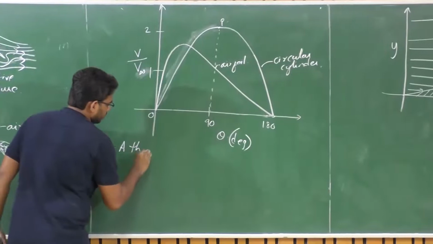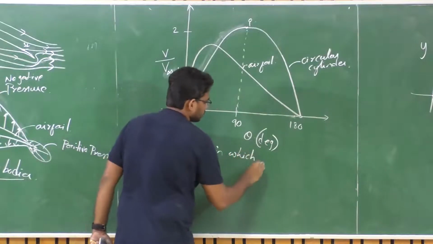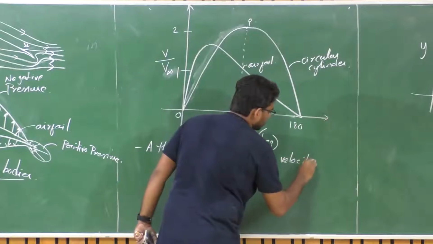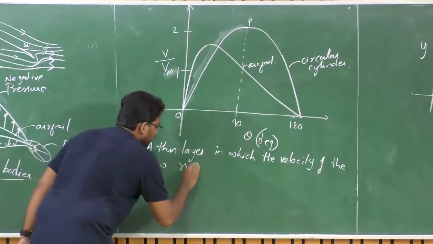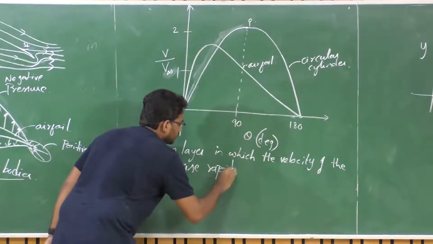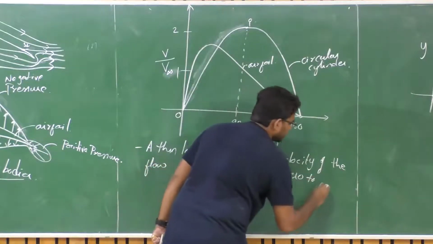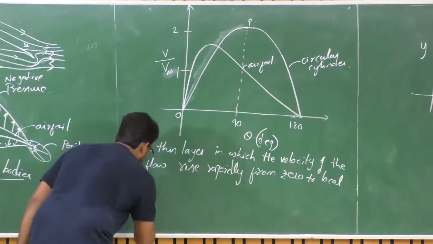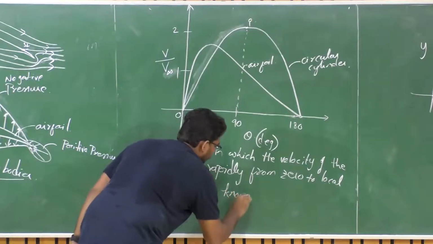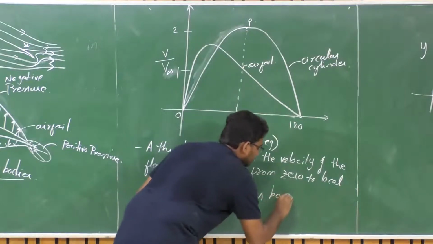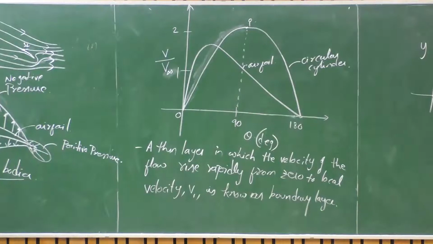So a thin layer in which the velocity of the flow rises rapidly from 0 to free stream or local velocity, say V1, is known as boundary layer. Right. Okay.